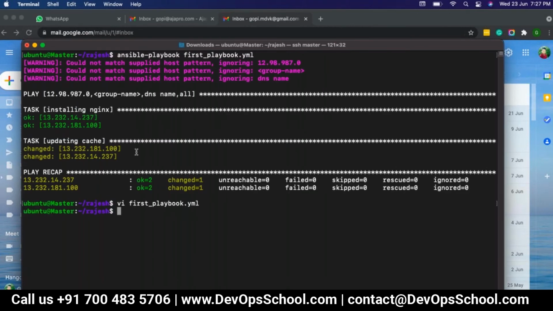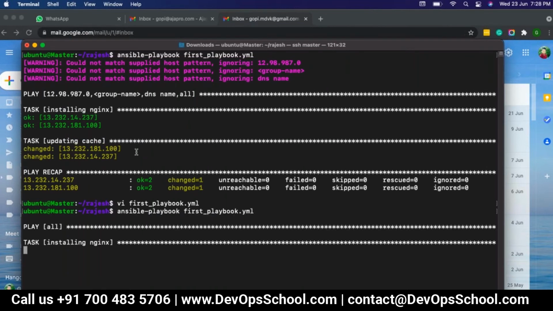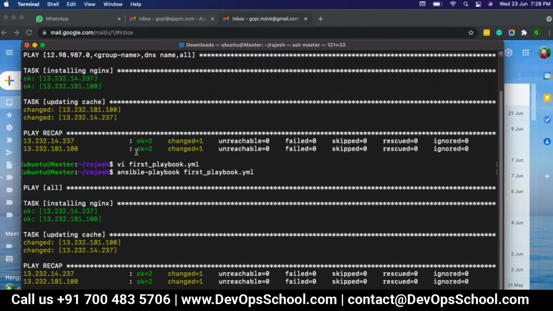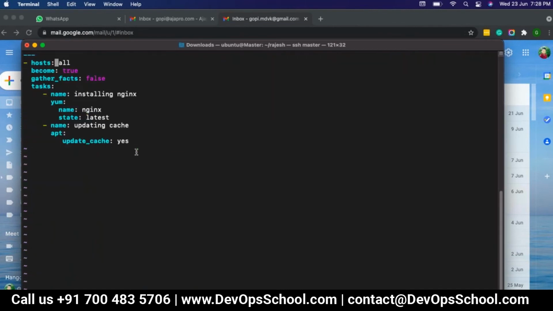Now, how come it is taking yum on an Ubuntu server?